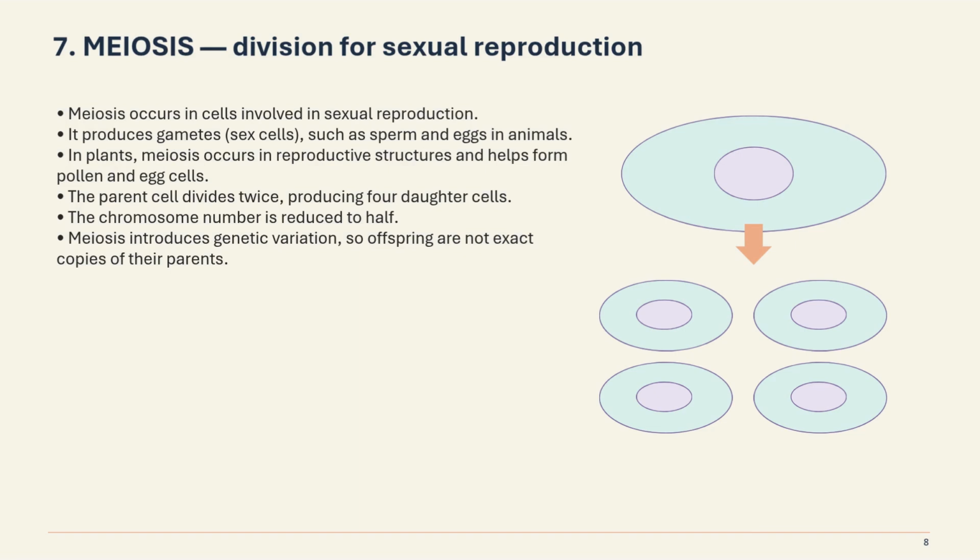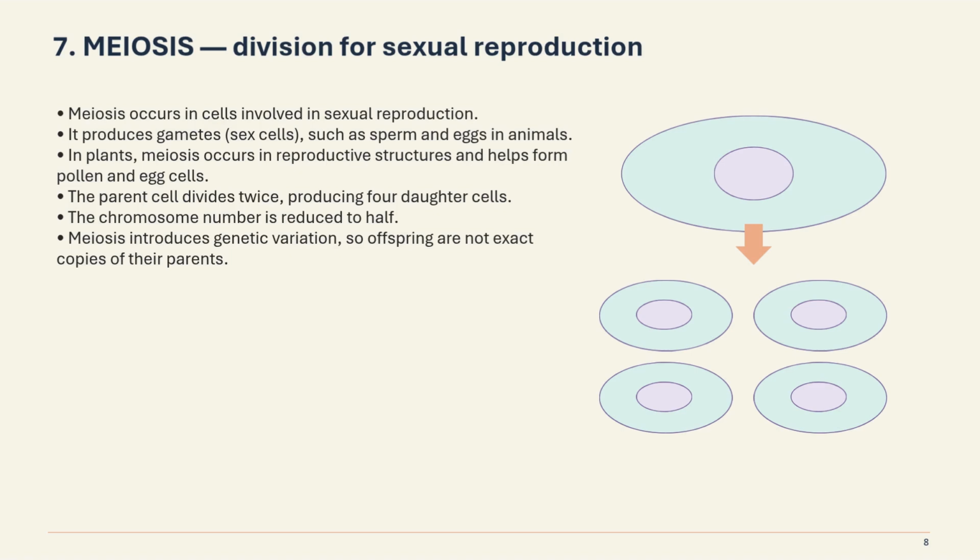Now let's go for detail about meiosis. Meiosis occurs in cells involved in sexual reproduction. It produces gametes, sex cells, such as sperms and eggs in animals. In plants, meiosis occurs in reproductive structures and helps form pollen and egg cells. The parent cell divides twice, producing four daughter cells.